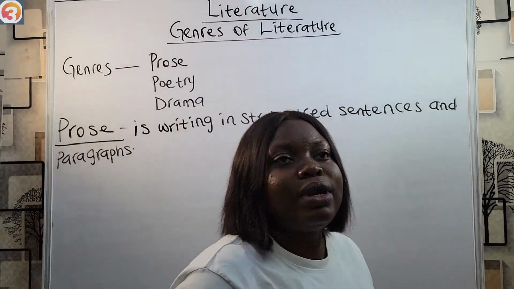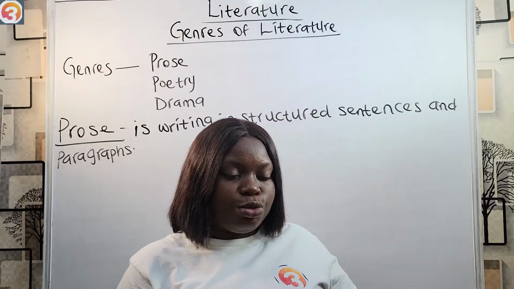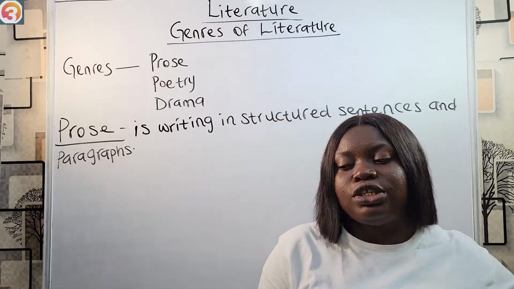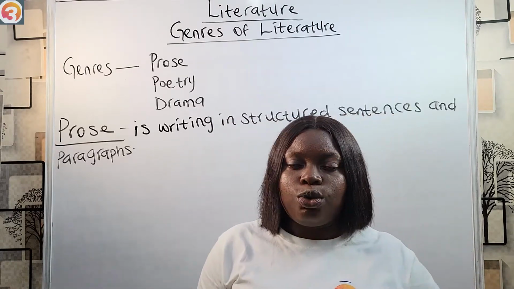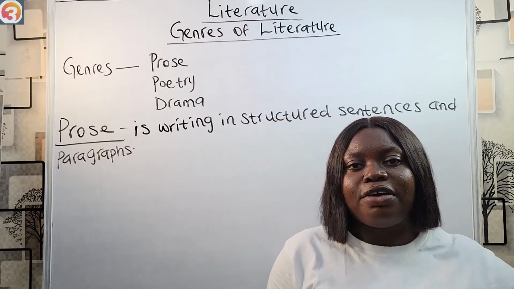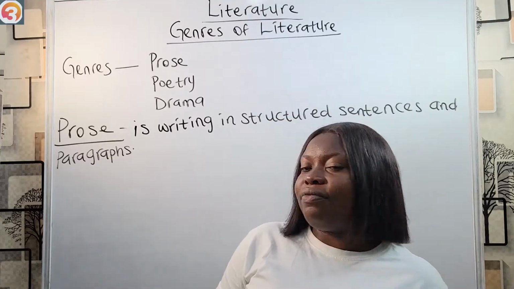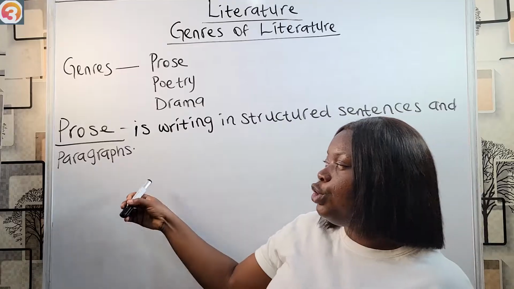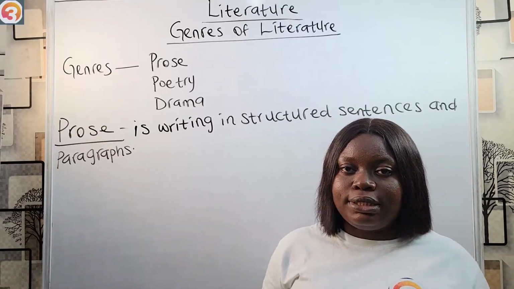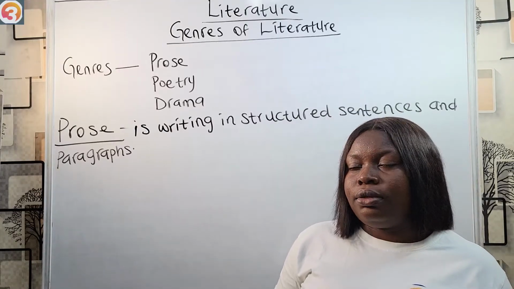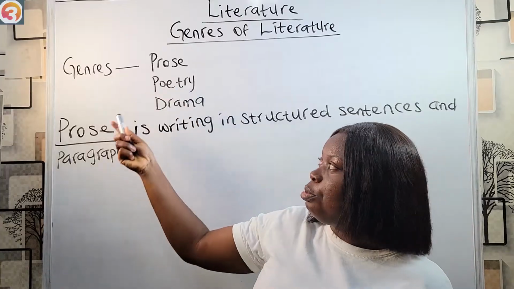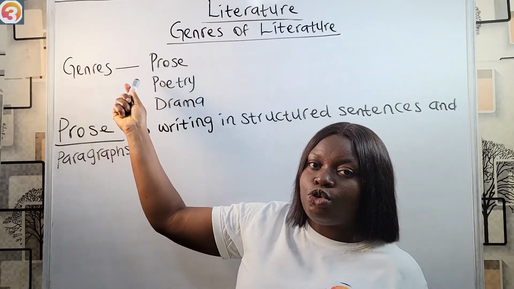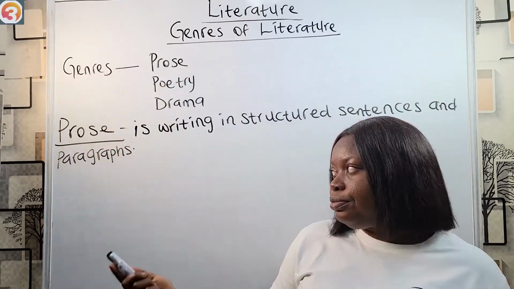For prose, you write until there's no more space on the page, and then you move to the next line. Continue until you are done with that paragraph, and then you go to another paragraph. That is simply prose for you. You do not write in verses or rhymes as in the case of poetry. Some people believe prose is the exact opposite of poetry.